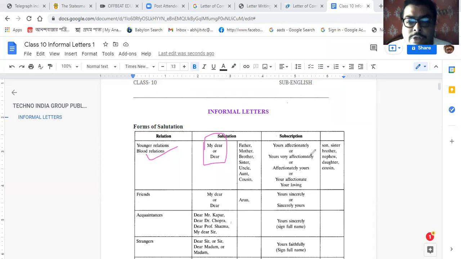As well as in subscription, at the end of the letter you can write yours affectionately, yours very affectionately, affectionately yours, your affectionate, your loving. So if it is a son, sister, brother, nephew, daughter, or cousin, it should be written like this. Second is friends. For friends it will be my dear or dear, and it will end with yours sincerely or sincerely yours.